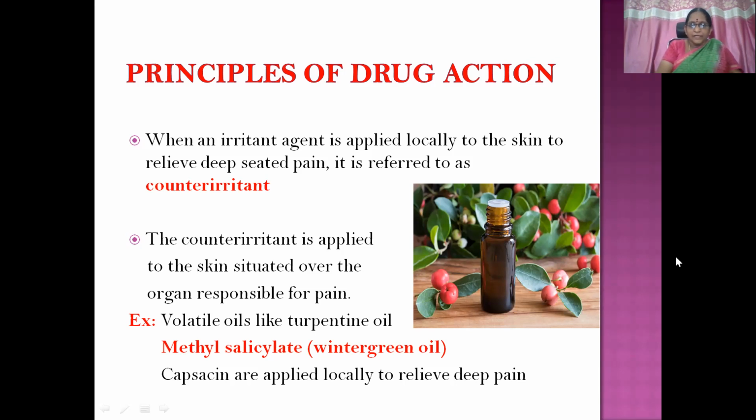The counter-irritant is applied to the skin situated over the organ responsible for pain, like volatile oils such as turpentine oil. And here you are seeing methyl salicylate or wintergreen oil, which is extracted from the leaves of the plant. And capsaicin, which is extracted from red chili peppers, is also applied locally to relieve deep pain.